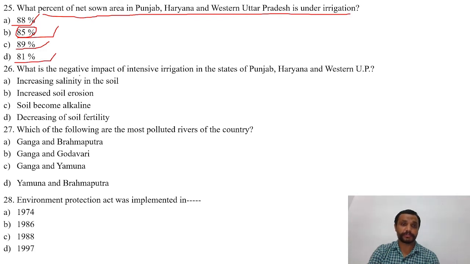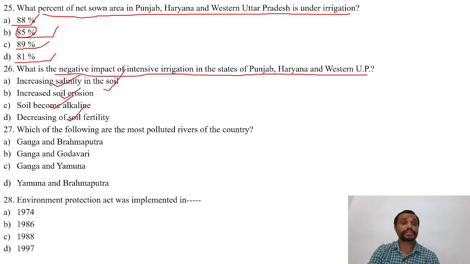The next question is, what is the negative impact of intensive irrigation in the states of Punjab, Haryana and Western UP? Options are A. Increasing salinity in the soil, B. Increased soil erosion, C. Soil becomes alkaline, D. Decreasing of soil fertility. And the right answer is A, that is increasing salinity in the soil.